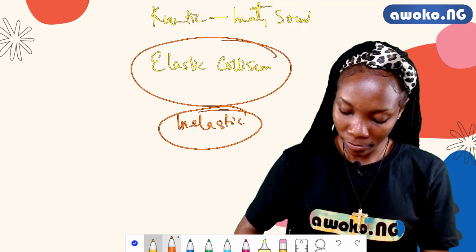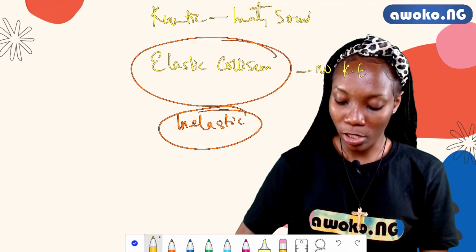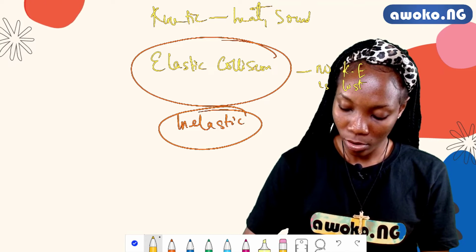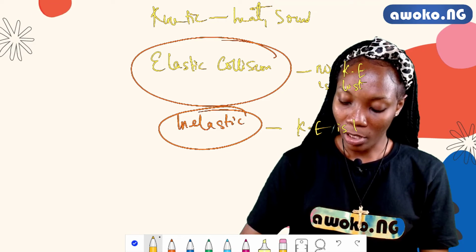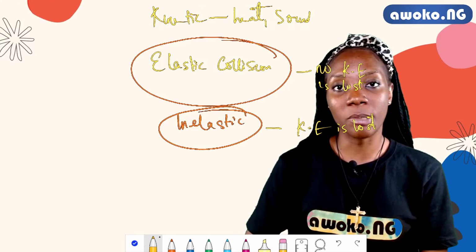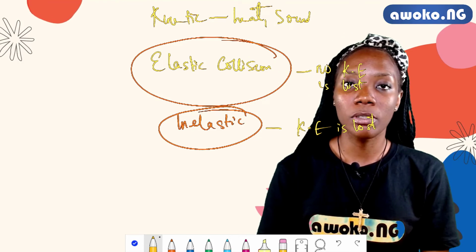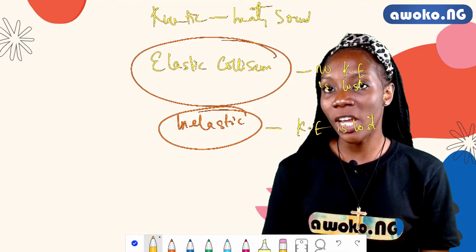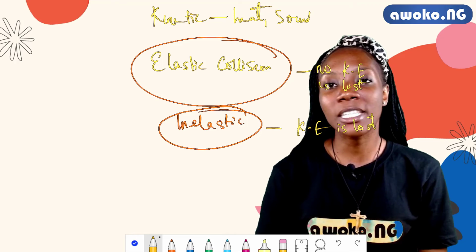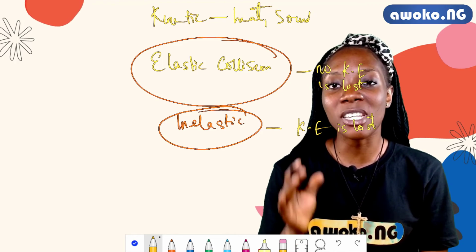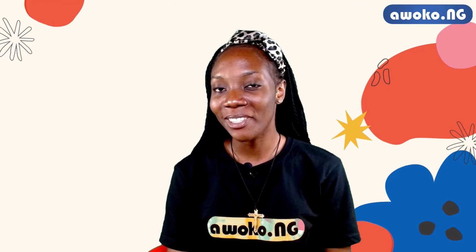So here we say no kinetic energy is lost, while here we say kinetic energy is lost. So note the difference between both of them. Now, in summary, for elastic collision, both kinetic energy and momentum are conserved, whereas for inelastic collision, only momentum is conserved.